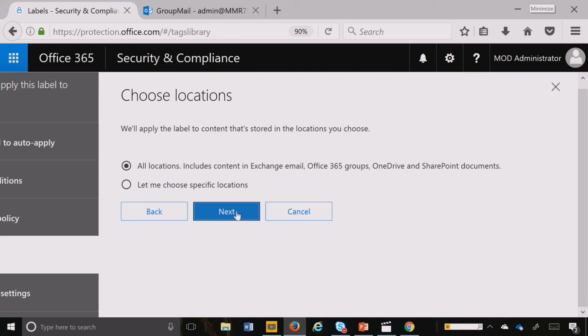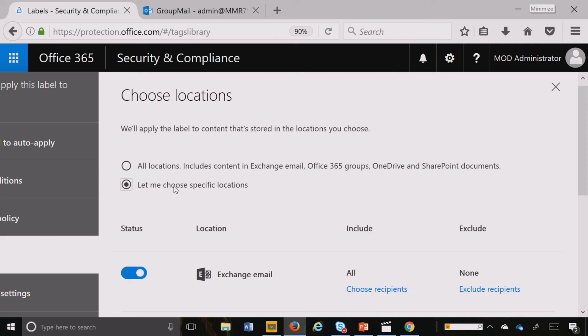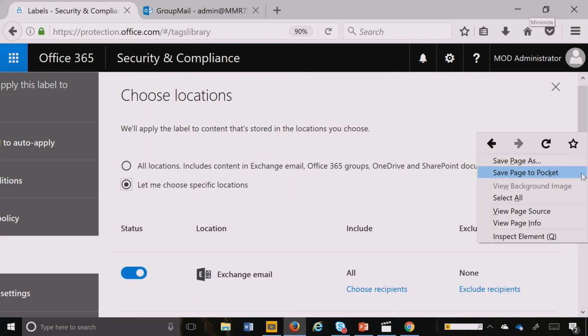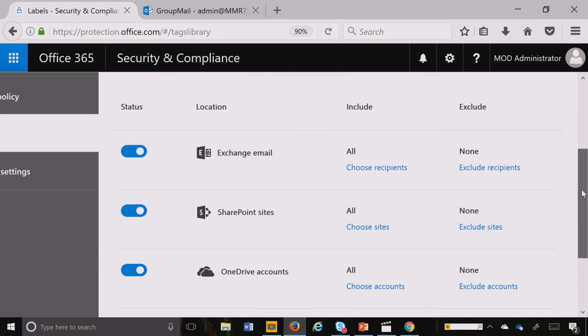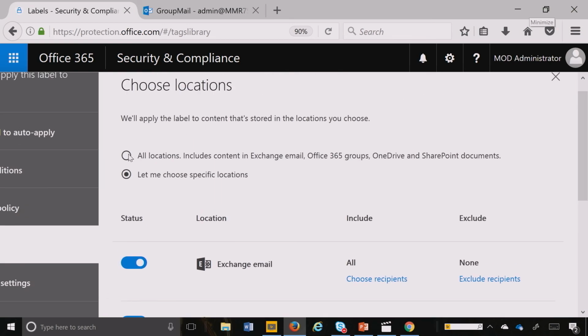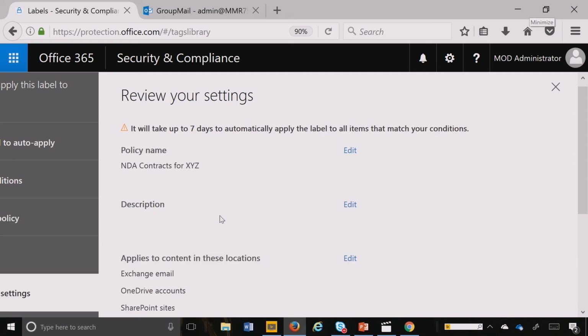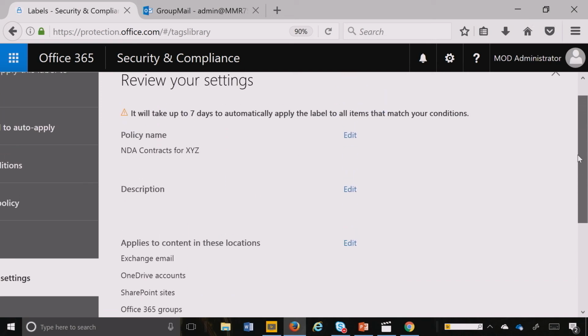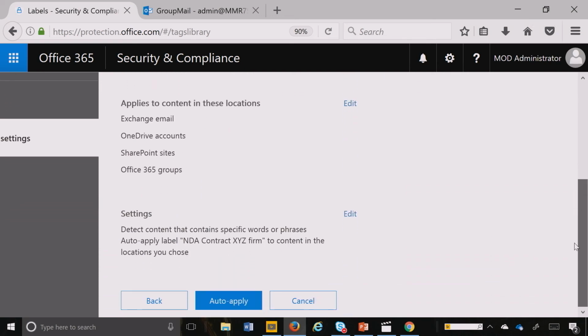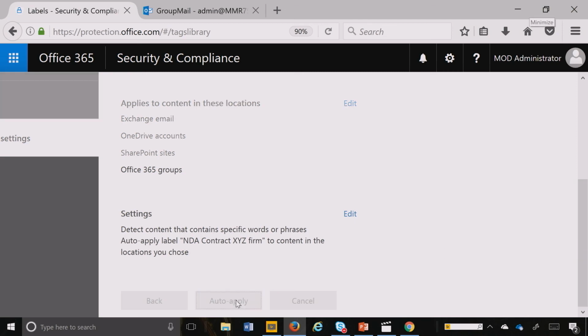For this one, I'm going to do it across the entire platform. And many organizations might say, I know I'm going to only have NDA contracts that will show up in these business units. So you can pick the locations you want, like we did in the past, or you can pick across the entire platform. So for this demo, I'm going to hit all. And then it gives you an SLA, how long it will take. And voila, you're done.